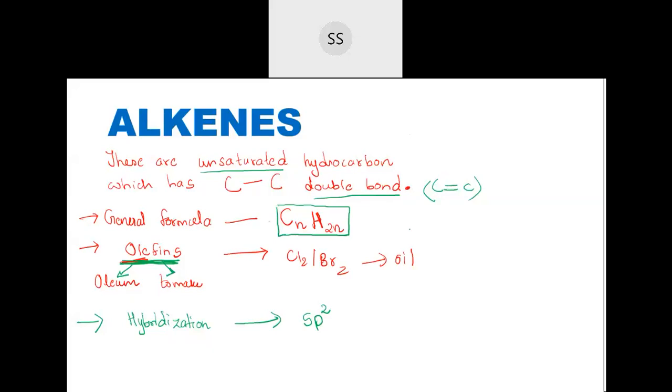One p orbital is involved in making a pi bond and the remaining two p orbitals make sigma bonds. So sp2 is the hybridization. Okay, now we'll go for the next.